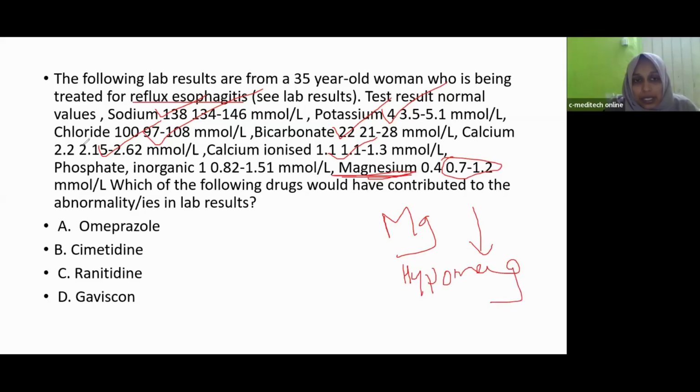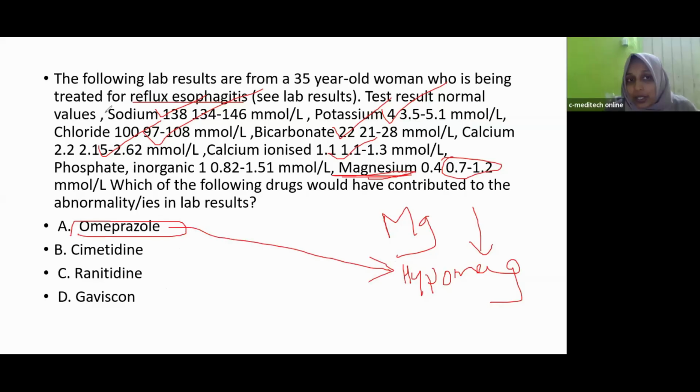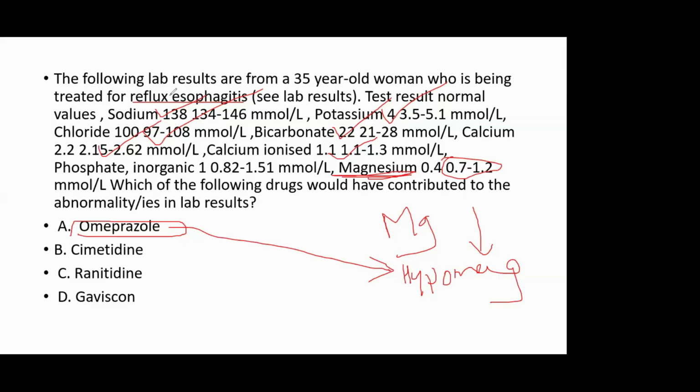So the question is, which of the following drug would have contributed to the abnormality in this lab result? Which drug is responsible for the hypomagnesemia? Option A, omeprazole. Option B, cimetidine. Option C, ranitidine. Option D, Gaviscon. So we can simply find the answer. That is, omeprazole has a side effect of hypomagnesemia. The patient, they also given a clue. The patient is being treated for reflux esophagitis.